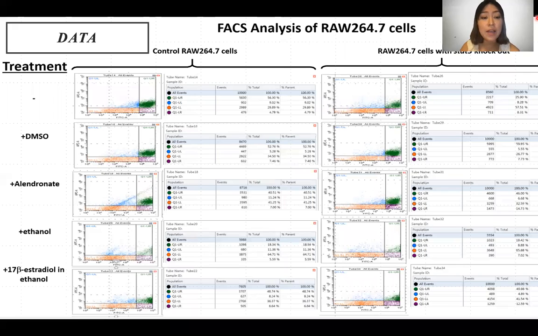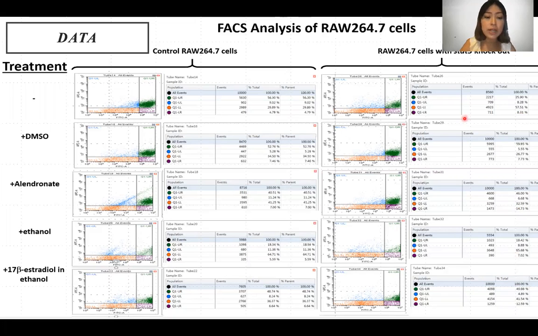So here are the STAT3 knockout RAW cells treated with alendronate and 17-beta-estradiol. As you can see here, there are more apoptotic cells compared to the controls. We can observe that the knockout STAT3 has 14% apoptotic cells when treated with alendronate and 12% when treated with estradiol, compared to the 7 and 8% respective controls.